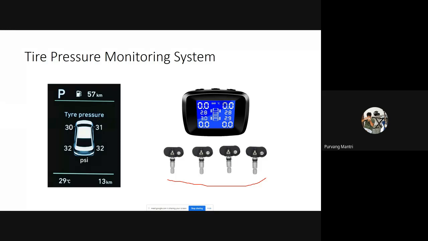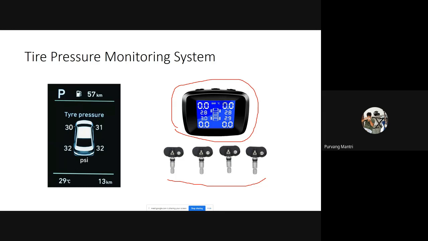So these sensors are mounted on those valves, and they sense the data and wirelessly transmit it to the inside unit, which is mounted in the dashboard, or if you're using a separate system on your vehicle, as these TPMS systems are easily available online. You can purchase them online and implement them in your current vehicles, current motorcycles or car, and you can have this system on your vehicle.